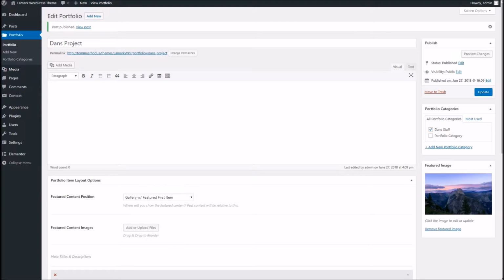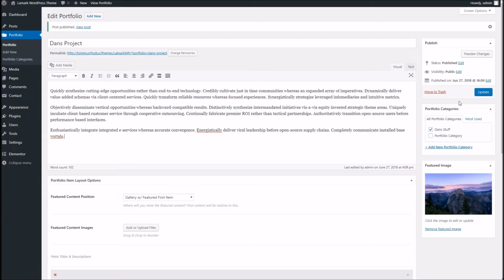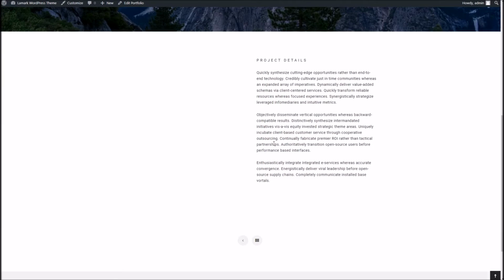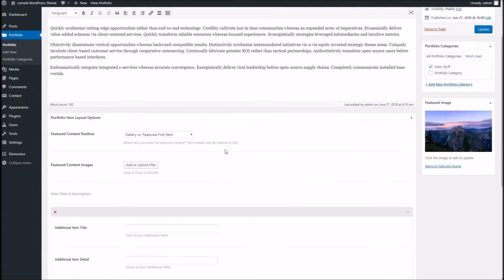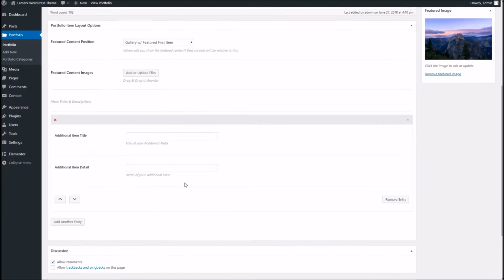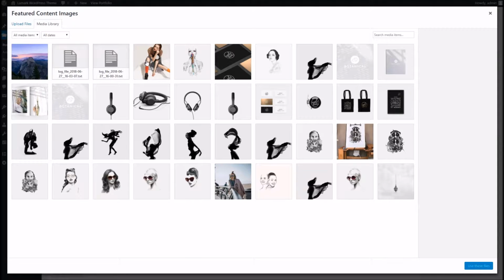Now what we can do is fill in the area below here. So to start with, we'll pop in some blurb. Obviously this can be a brief description about your project, but I'm just putting in some random text. And as you can see, that will fill in the content area below. Now the juicy part here is the actual featured content. So what we can do is, we've got a few layouts to pick from, but before we go through them, we'll actually just add some images to our portfolio.